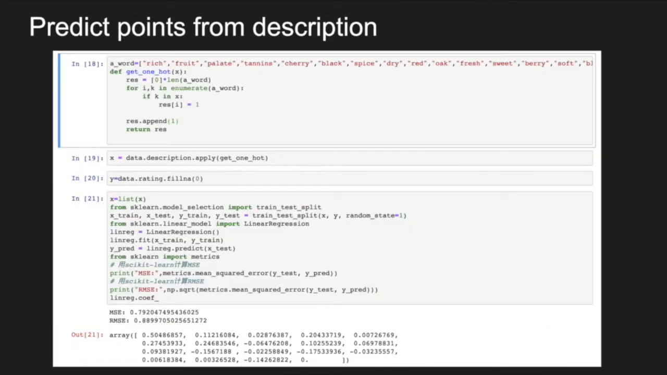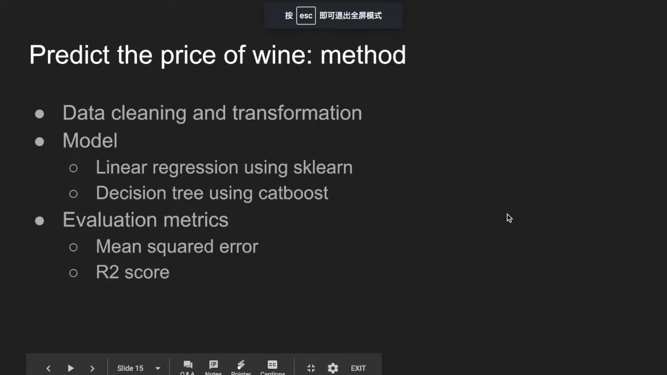Then we use regression to analyze the relation between these words and the rating. Here is the result with the mean squared error 0.79 and RMSE 0.88. The numbers at the bottom represent the importance of each word correspondingly.